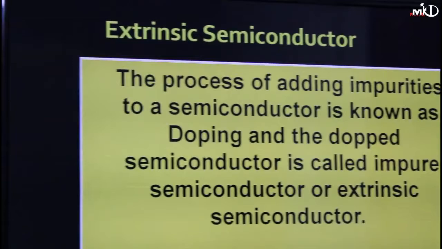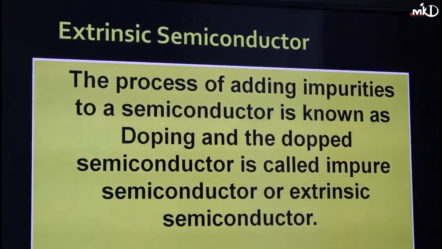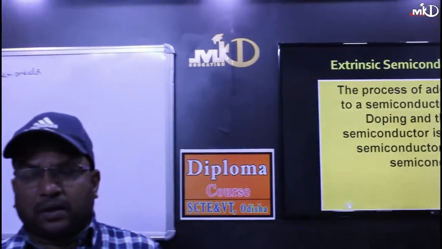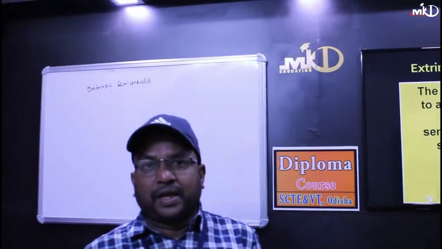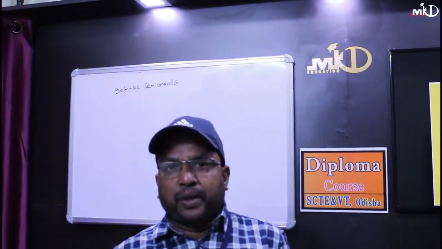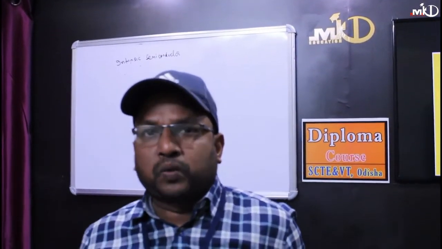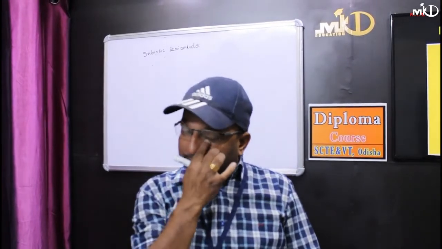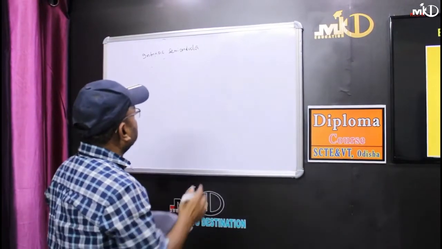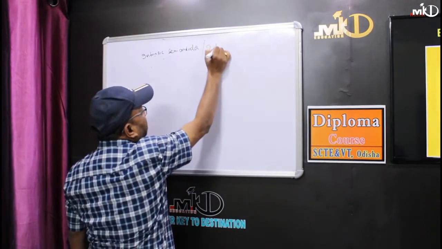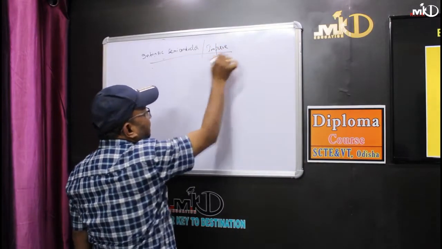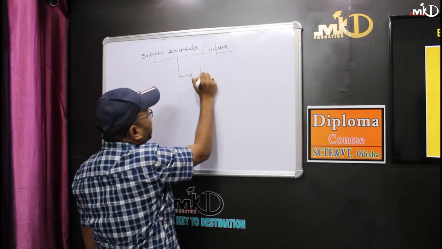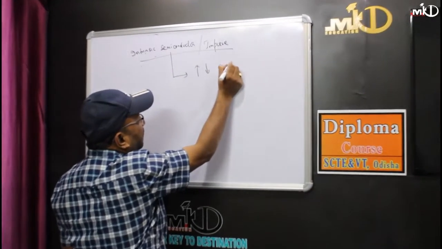Now, as I am telling you regarding the extrinsic semiconductor, this is also called your impure semiconductor. In the case of a pure semiconductor, the number of electrons equals the number of holes as it is electrically neutral, that is N equals P equals Ni, or NP equals Ni square. So the number of electrons generated equals the number of holes generated. But now coming to the extrinsic semiconductor, this is called your impure semiconductor. Impure semiconductor means, in this case, we can increase or decrease the conductivity.